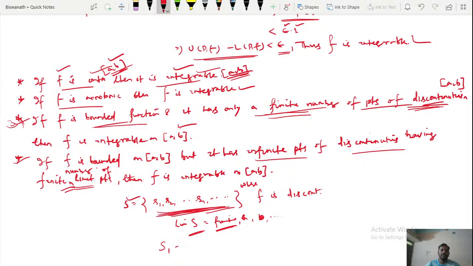Suppose similarly there is S1, it also contains an infinite number of points where f is discontinuous. But if you find its limit, suppose this is b, here the limit is equal to a, here the limit is equal to b. That means if you have infinite sets of discontinuity, but its limit is finite, or you are getting only a finite number of limit points, then that function f is integrable. So these are the conditions on f such that f is Riemann integrable.